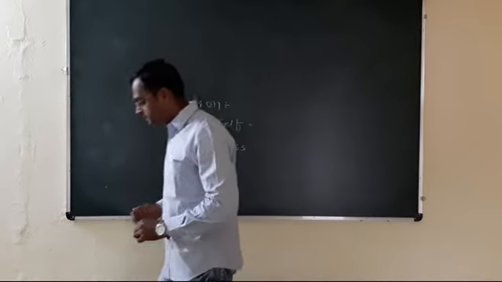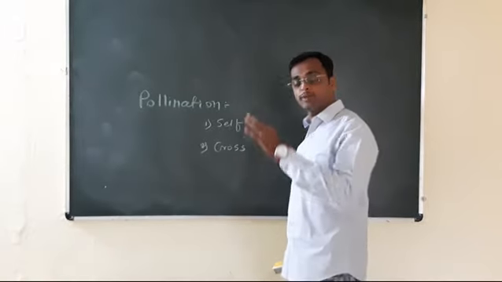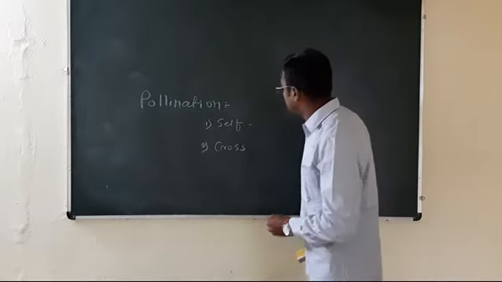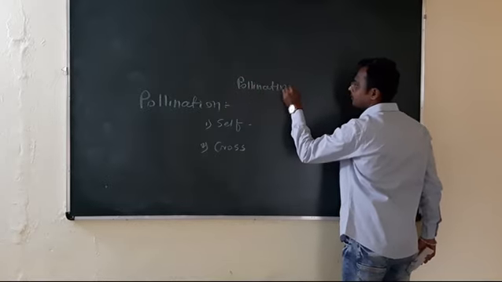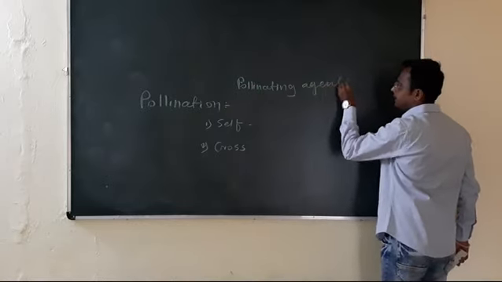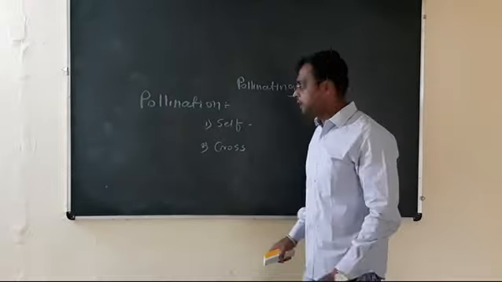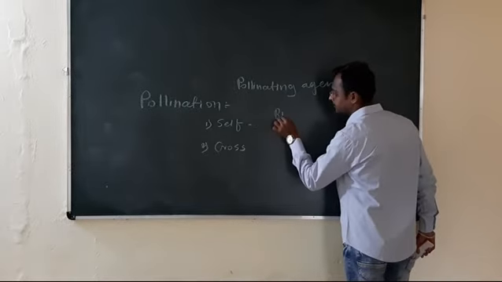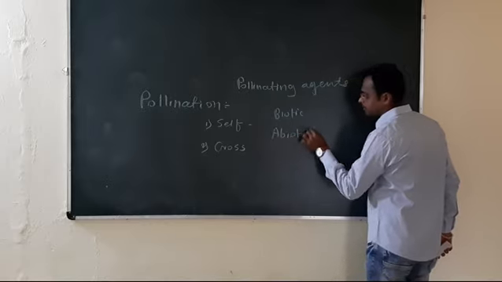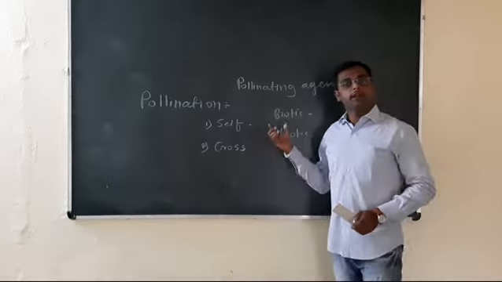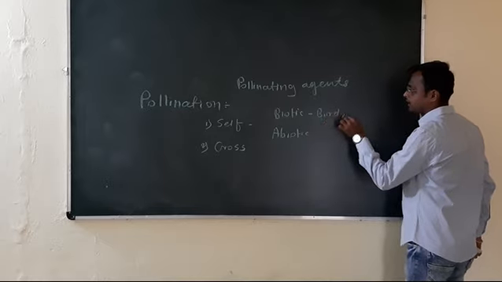In angiosperms, as the gametes are non-motile, they cannot locomote, they cannot transfer themselves from one place to another. They require pollinating agents. And these pollinating agents are of two types depending upon their nature: biotic and abiotic. Biotic means the pollinating agent is a living thing, like a bird or insect.